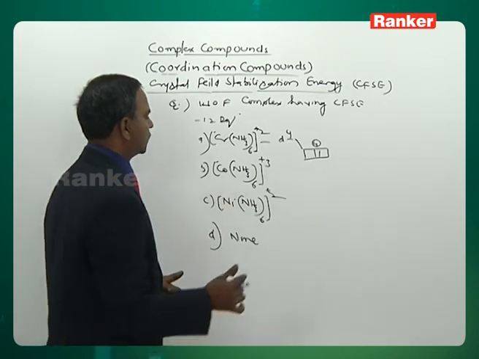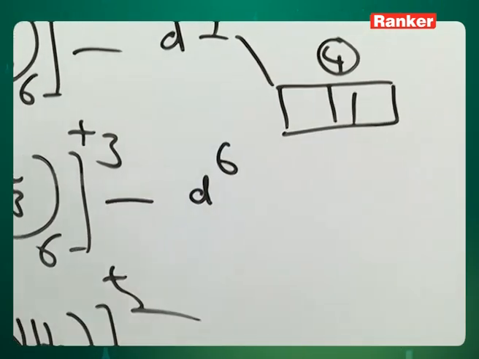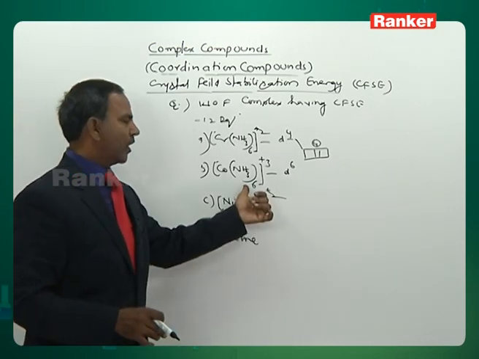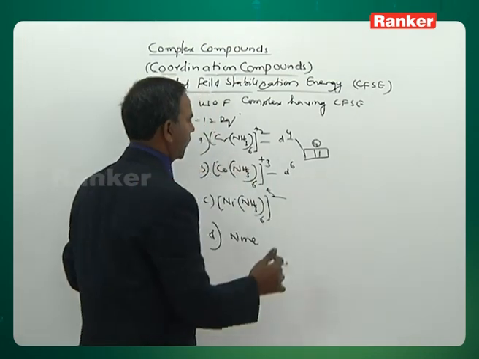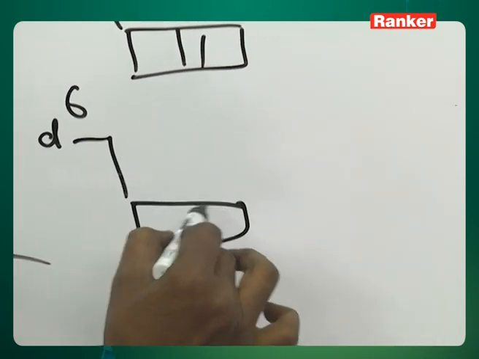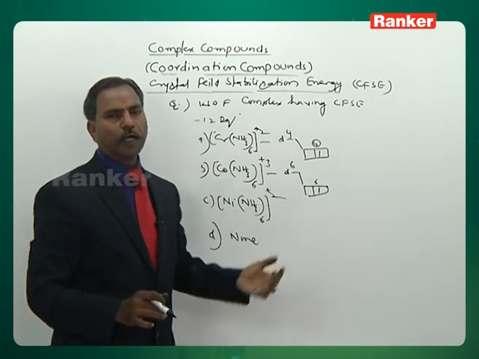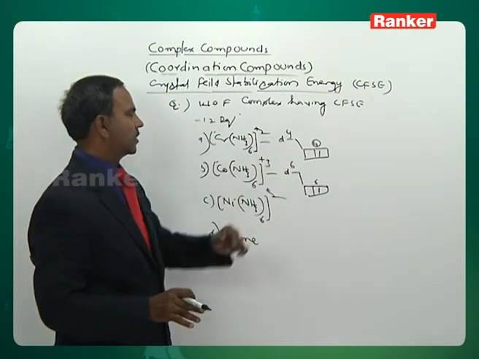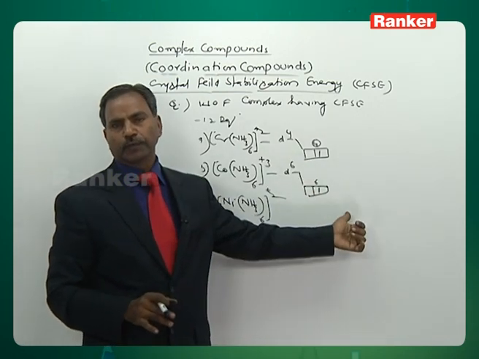Coming to the next one, cobalt. Cobalt plus 3 means d6. d6, amine ligand, is strong field ligand. All the 6 electrons getting paired in the lower energy level. See, all the 6 electrons coming and pairing in the lower energy levels. This is 6. 6 into 4 coming to be minus 24. Right, it is not our answer. It is coming to be minus 24.